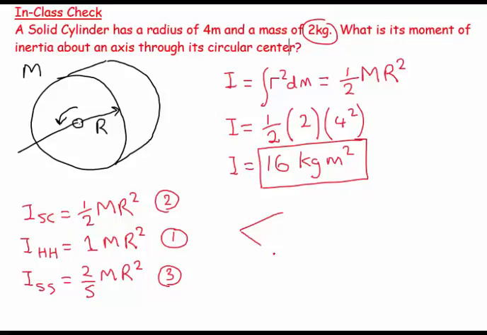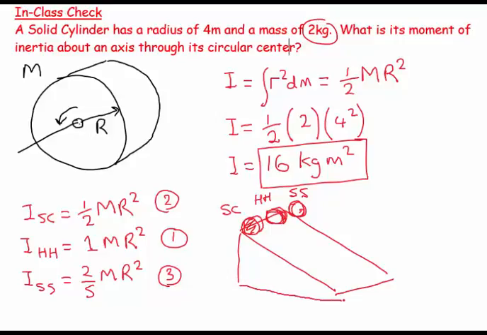So for example, if we had a race between a solid cylinder, a hollow hoop, and a sphere. So this is a solid cylinder, hollow hoop, and solid sphere. If we had a race between these 3 shapes, and they've all got the same mass and the same radius, the one that would be most reluctant to accelerate would be the hollow hoop.